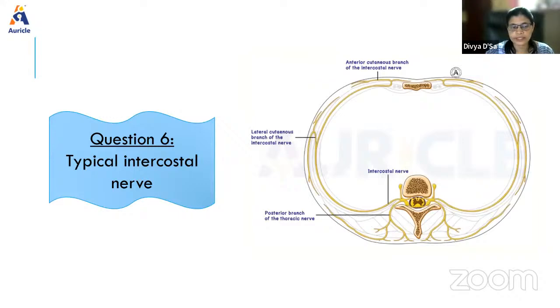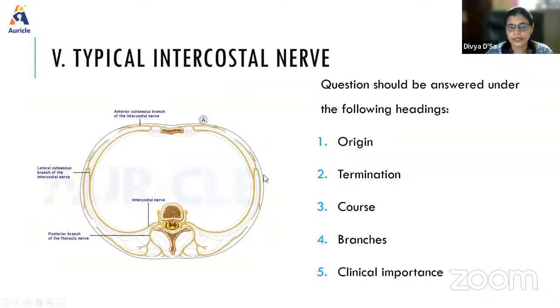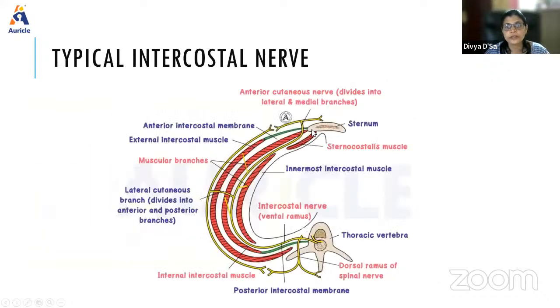So we move on to the next question, that is the typical intercostal nerve. Again here we follow the same order: origin, termination, course, branches, and clinical importance. What do we mean by typical intercostal nerve? When the nerve is present in a typical intercostal space, we call it the typical intercostal nerve. As the nerve emerges here, it passes in the costal groove. You can see.